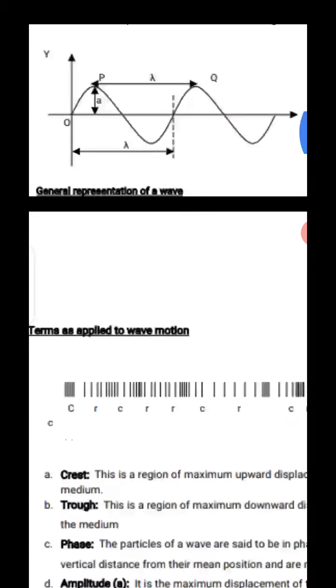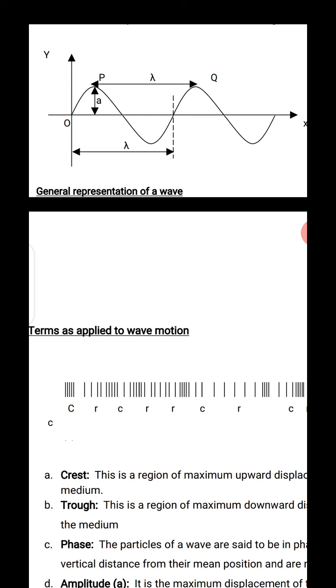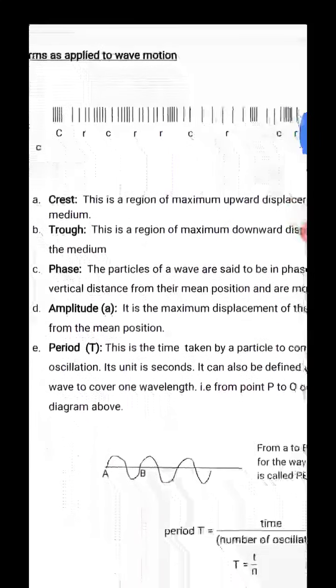Now, when you say a wave, look at that graph. You can see that there's a peak P of the wave. Look at the P and Q. These P and Q are referred to as the peak, or we call them the crest of the wave. And the one beside the lambda here is the bottom. We call them the trough. We are going to explain that. And look at A. Now, let us look at this diagram very well, and let us talk about each of the terms.